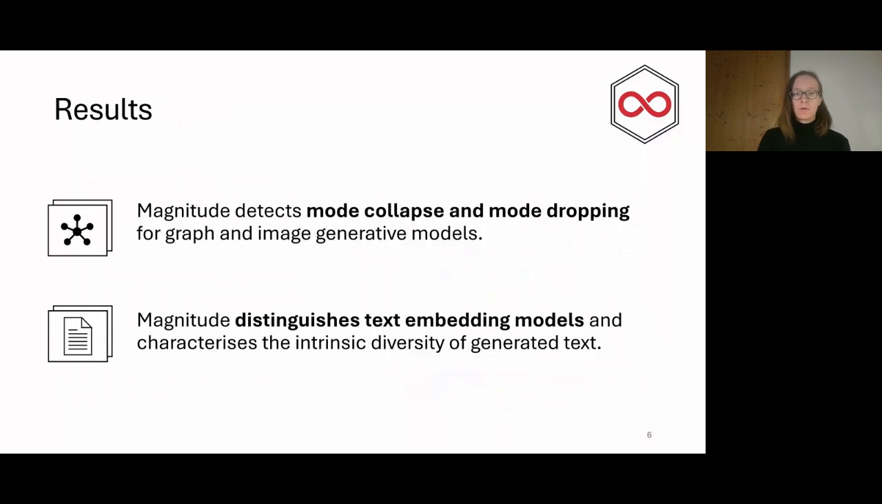To give you a brief overview, we evaluate our diversity measures for text, image, and graph embeddings, and we find that magnitude detects mode collapse and mode dropping for graph and image generative models, and it does so better than existing baseline diversity measures for these tasks. Further, we find that magnitude distinguishes text embedding models and characterizes the intrinsic diversity of generated text, again better than alternative baseline measures. Overall, we find that magnitude gives an expressive summary of the diversity that can be used both to evaluate intrinsic diversity and to conduct reference-based diversity evaluation of latent representations.